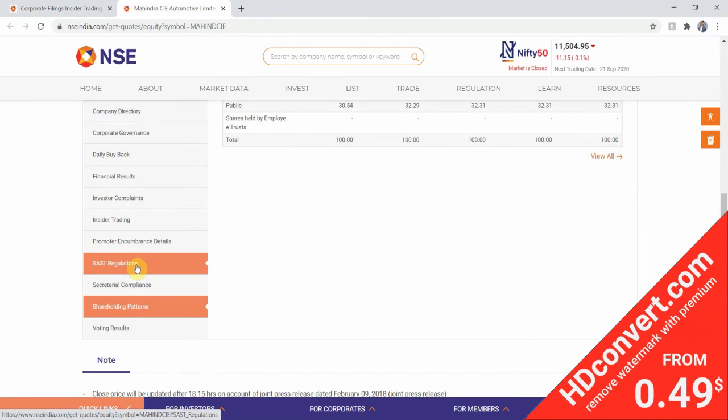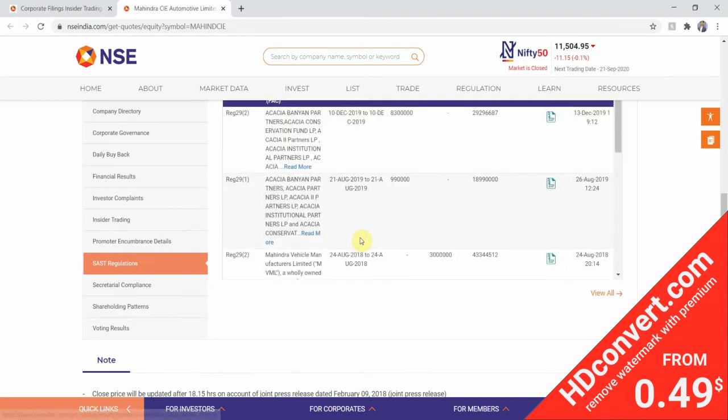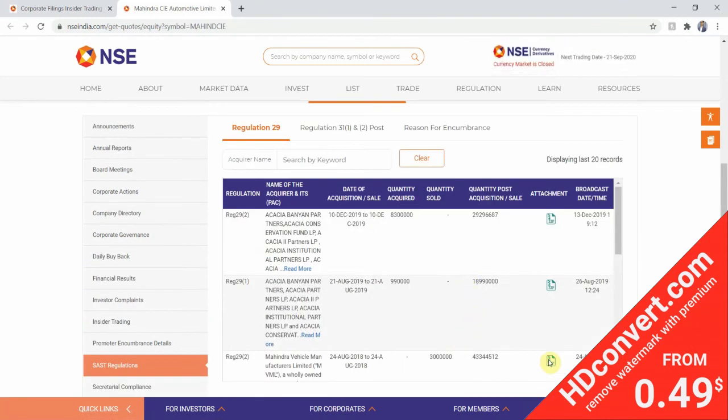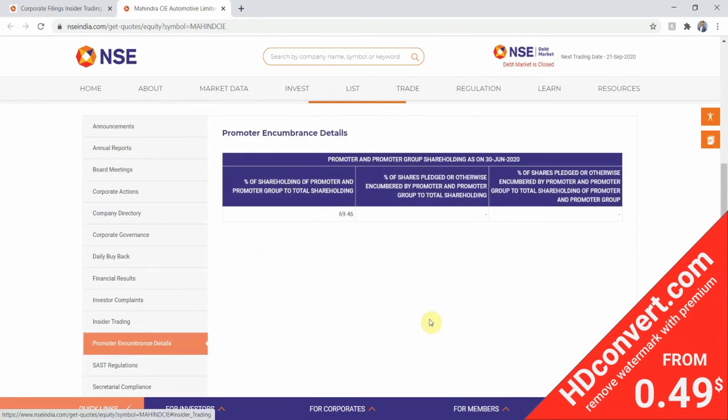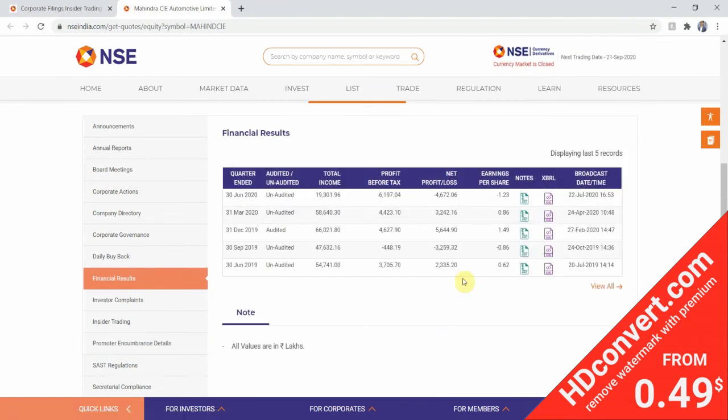As per financial results, the earnings per share is negative 1.23. So again I'll repeat that financial results is an optional criteria. You may or may not give weightage to that. I give weightage to earnings per share, and my criteria is that the earnings per share should be at least 0 or a positive number. So we will have to discard Mahindra CIE again. We'll color code it red.